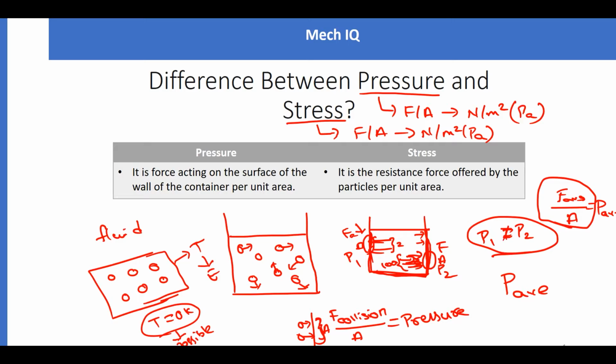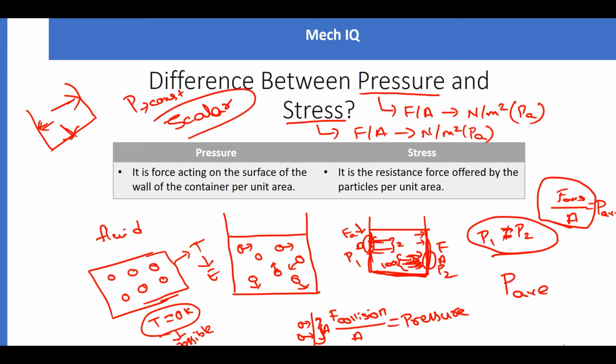Coming to the directionality, pressure always acts perpendicular to the surface of the container. Even though it is in this direction, or this direction, or this direction, pressure is constant. Pressure generally doesn't vary with direction. Pressure only changes with the magnitude, the amount of liquid inside. So pressure is a scalar quantity.